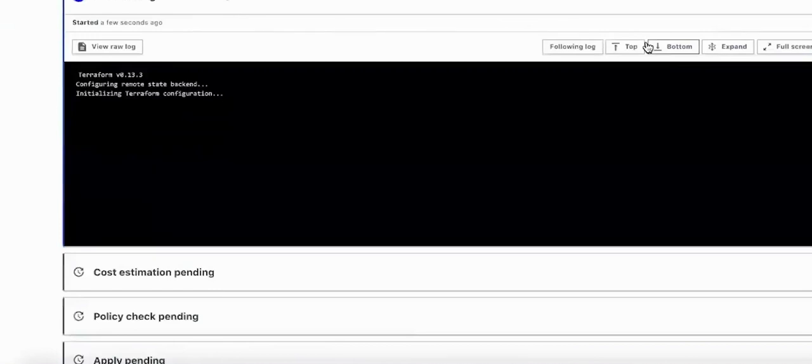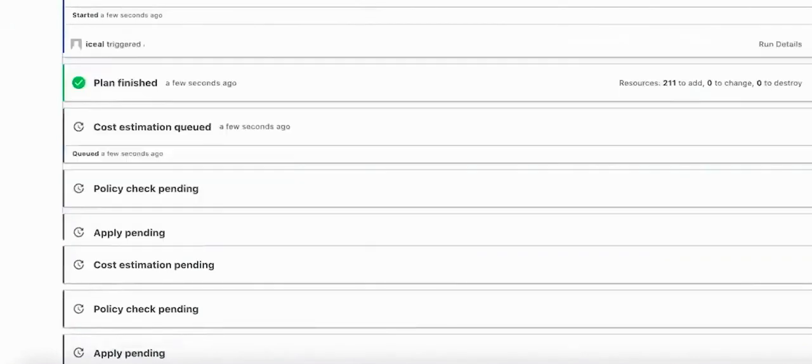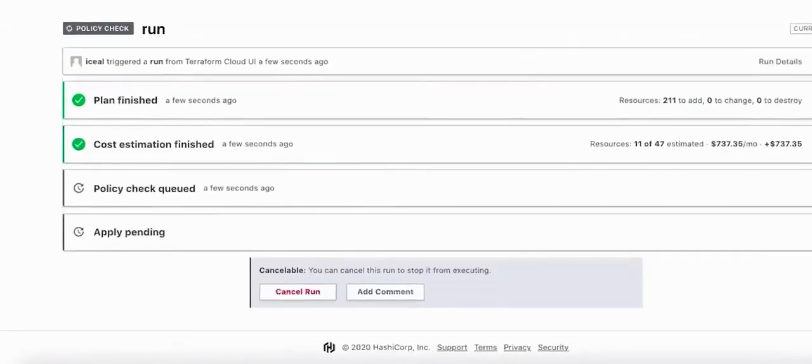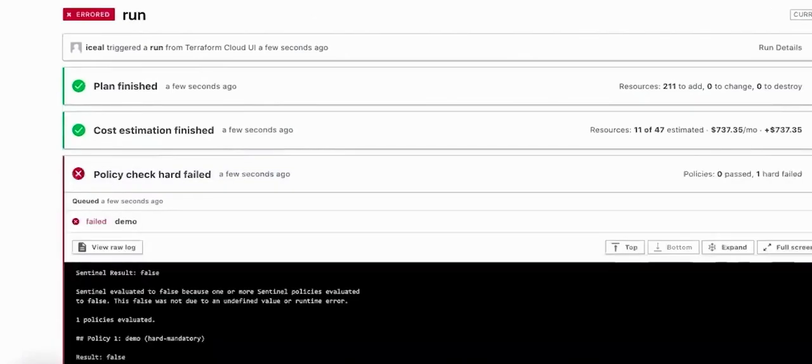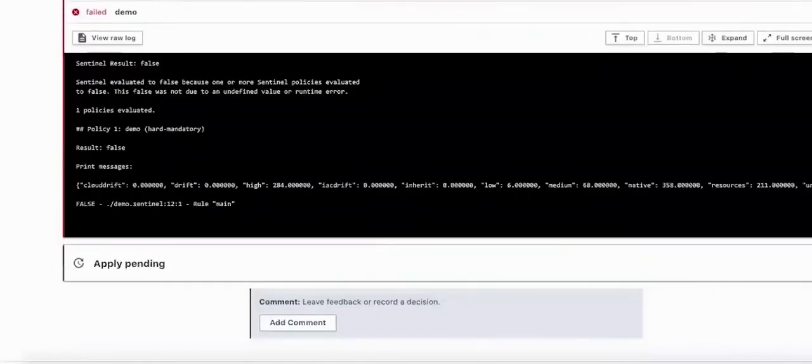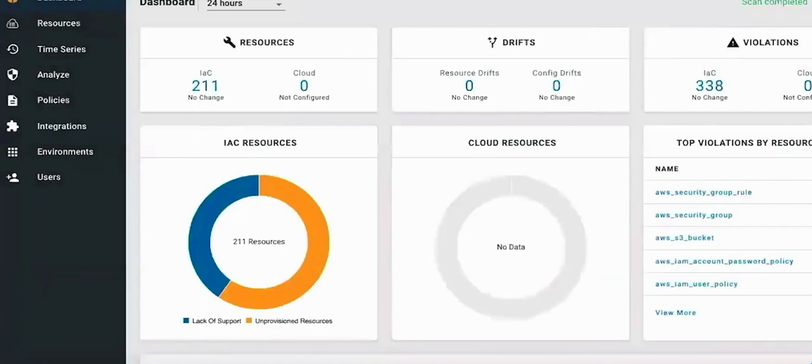The plan is running, and we are seeing that the results are going to be available. The policy check is queued. If the policy check fails, that means the security checks fail, and you are able to see the security results. So that's our integration with TFC as well.